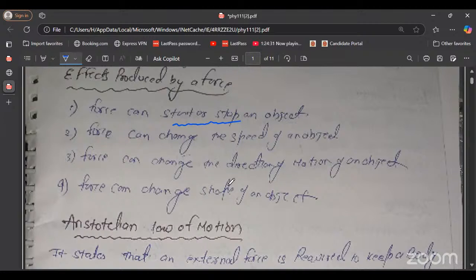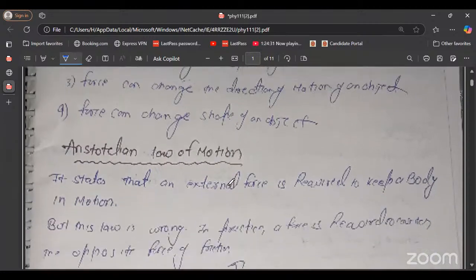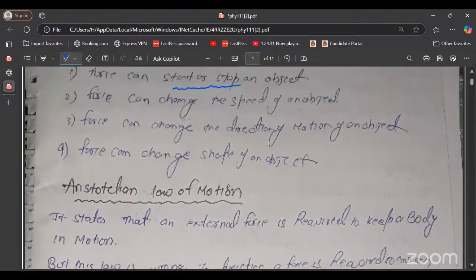Now there are two theories. The first theory is the Aristotelian law of motion. It states that an external force is required to keep a body in motion. Simply, it says that an external force is required to keep a body in motion, but Galileo proved it wrong.